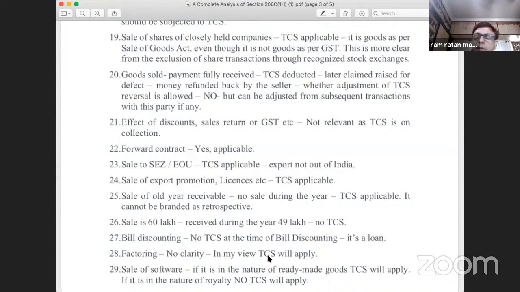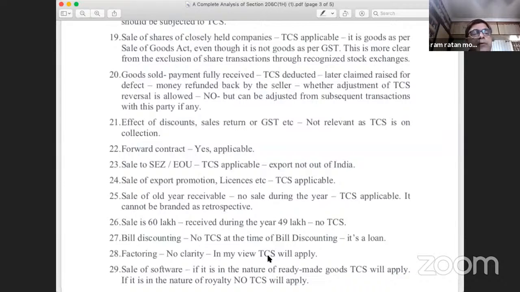Now, whether the TCS will be applicable on rupees 90 lakhs or on rupees 1 crore? Here, the amount actually received is rupees 90 lakhs, and TCS is to be calculated only on the amount received, not on the amount billed. So since the amount received is only rupees 90 lakhs, TCS will be calculated only on rupees 90 lakhs. So this is the difference between the two examples which I have given. I think that will make your concept more clear.